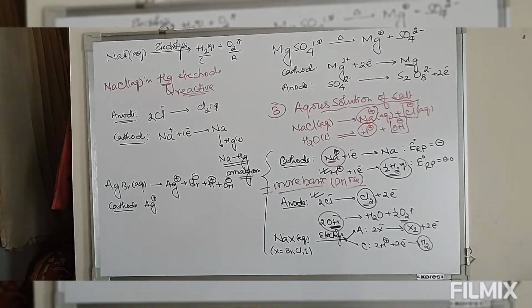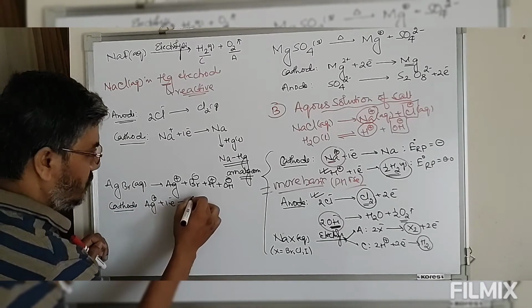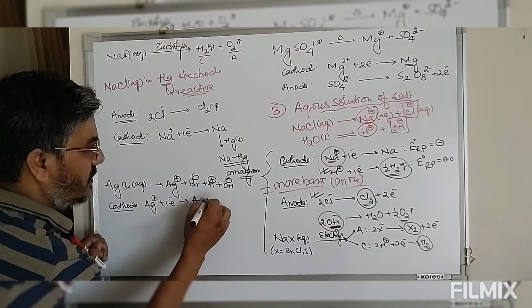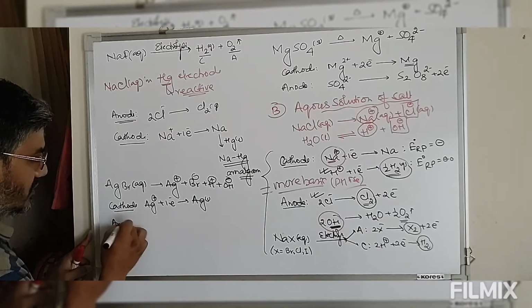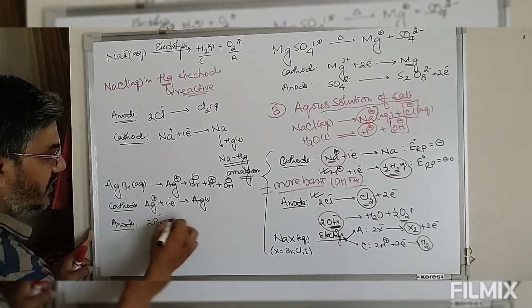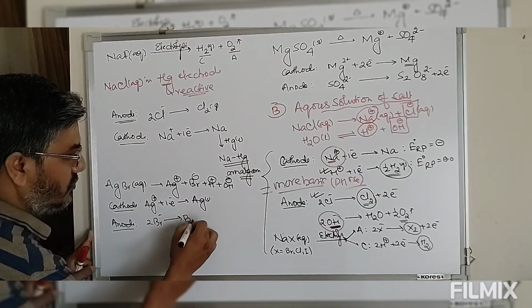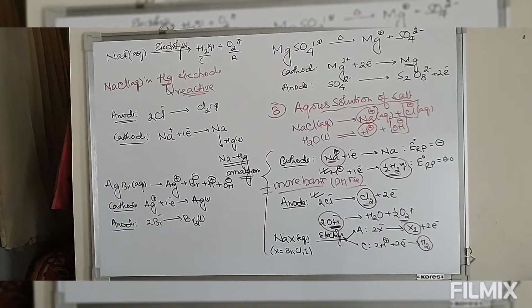So it means this silver ion will preferentially reduce at cathode to give you silver solid, and at anode, 2Br minus will oxidize to give you Br2 liquid. So this is what is happening here, in platinum electrode.